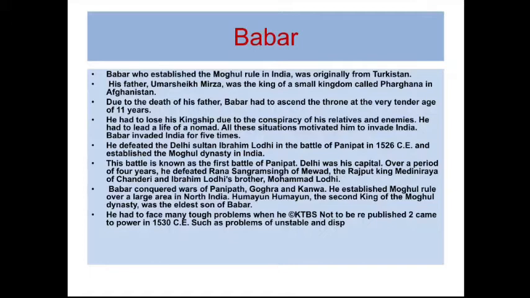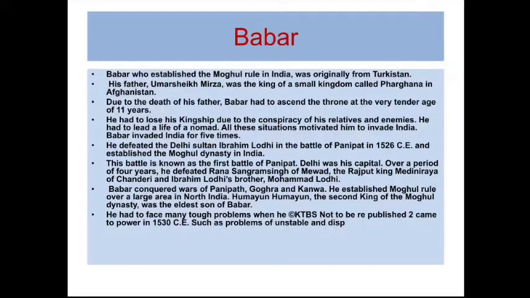Overall, he established the Mughal dynasty with only one army, facing many problems. Relatives did not cooperate and enemies opposed him. It was a very critical condition in which he established the Mughal dynasty, and he ruled for only about four years.